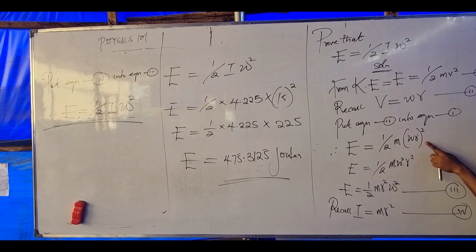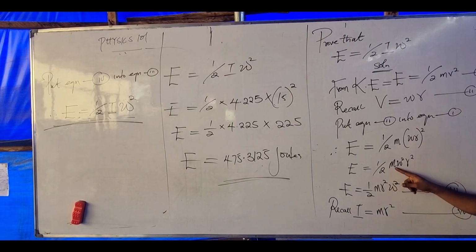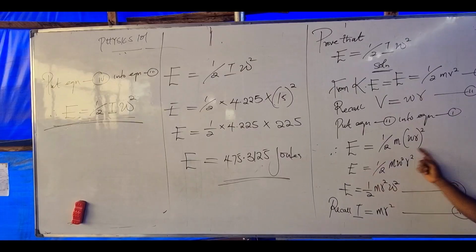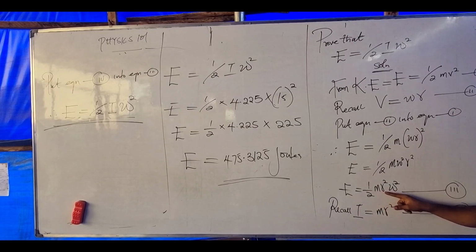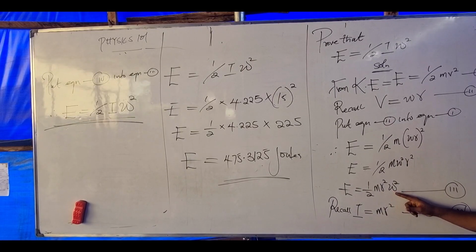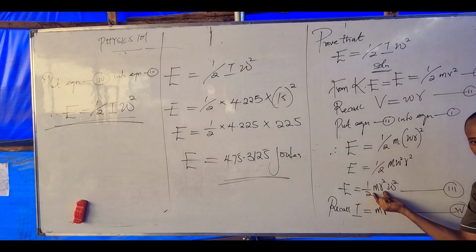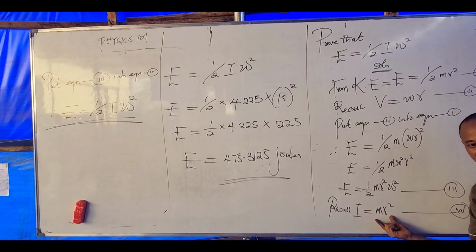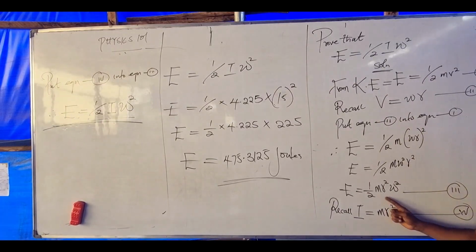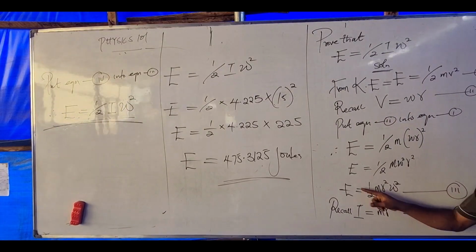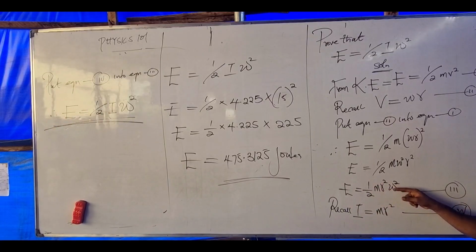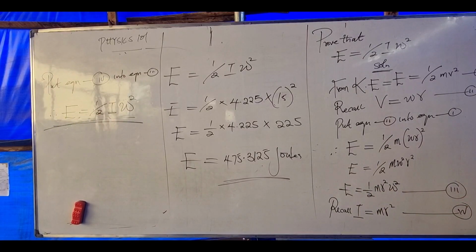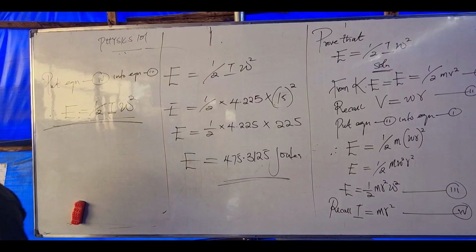I can expand this. Here becomes half m w squared r squared. Rearrange this, and it becomes half m r squared w squared. Note that m r squared represents the inertia of a point mass, which is I equals m r squared. Then we replace this with I. Then E becomes half I w squared. Very simple. Can we solve now?